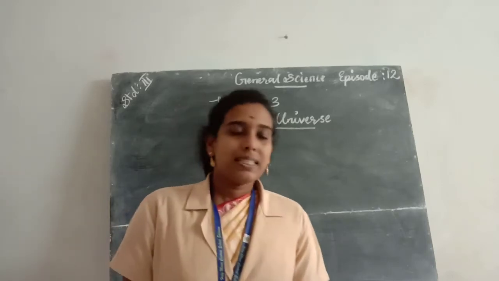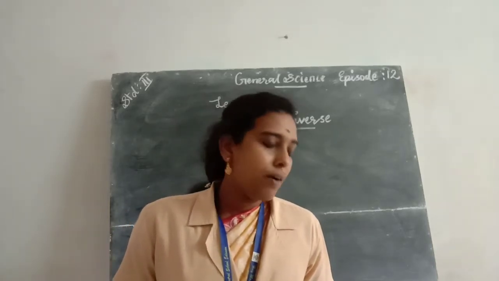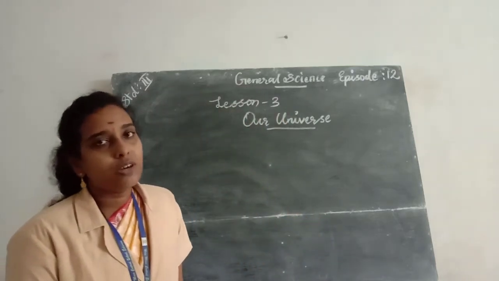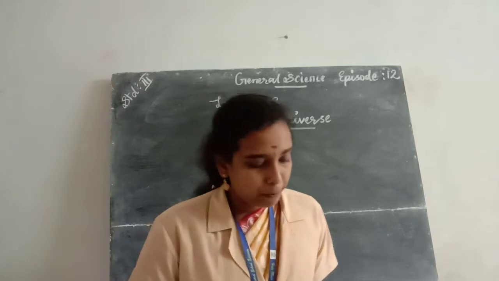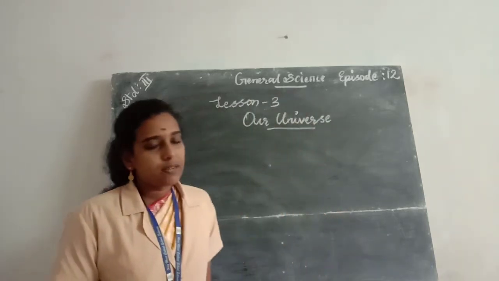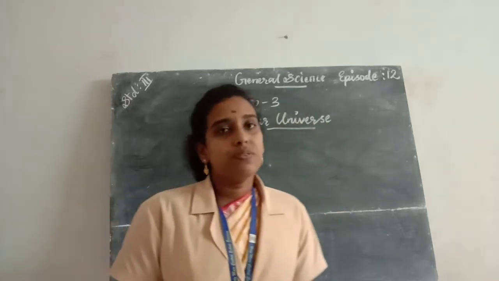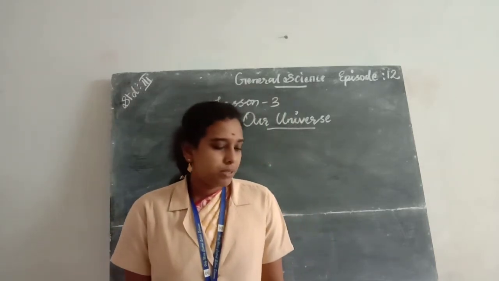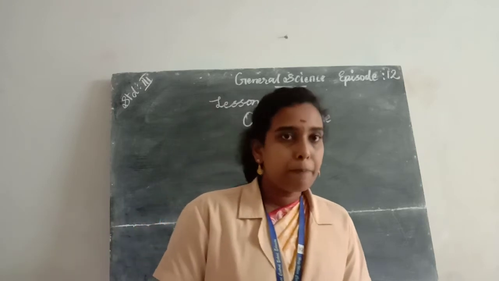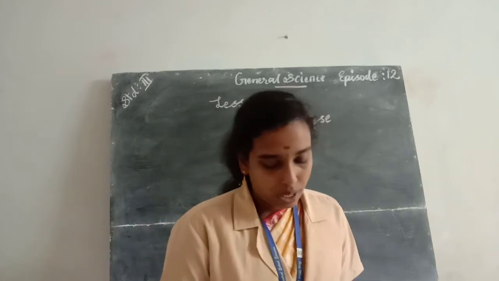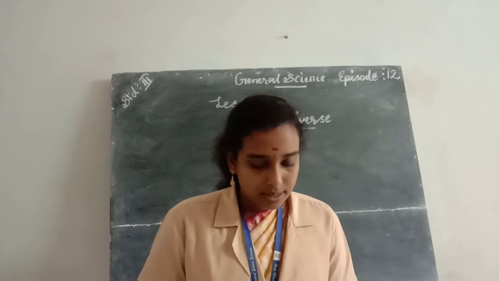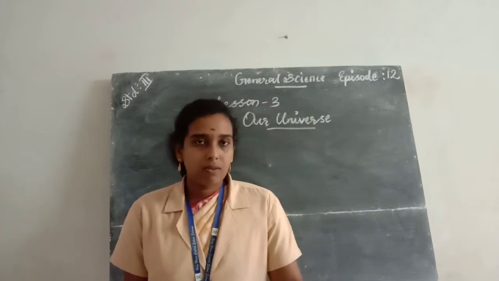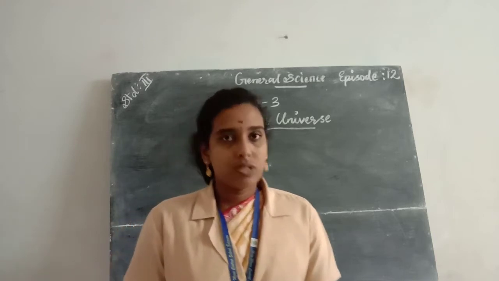So in the last class we discussed our second chapter, which was about safety rules. We should follow safety rules to avoid accidents and be careful. Today we are going to start our third chapter, our universe. In this chapter we are going to study about sun, moon, planets, astronomers and telescope.